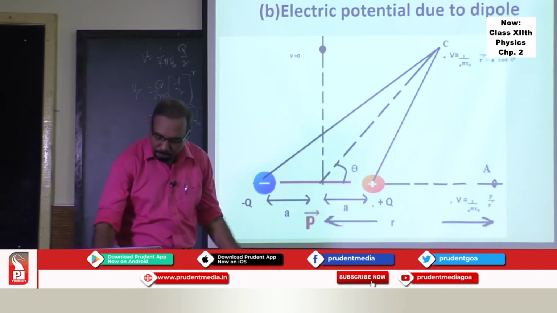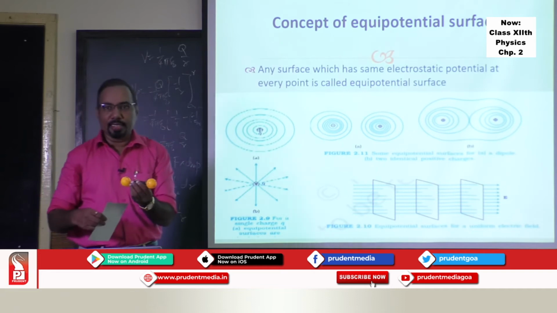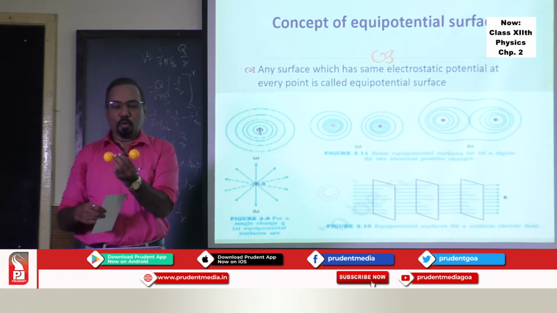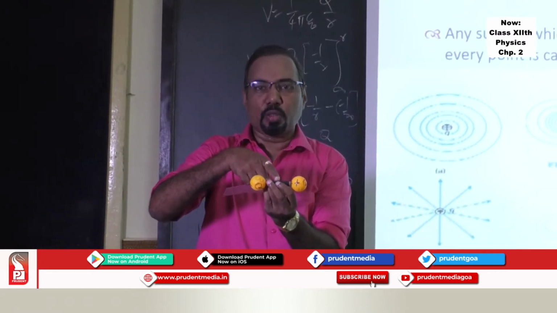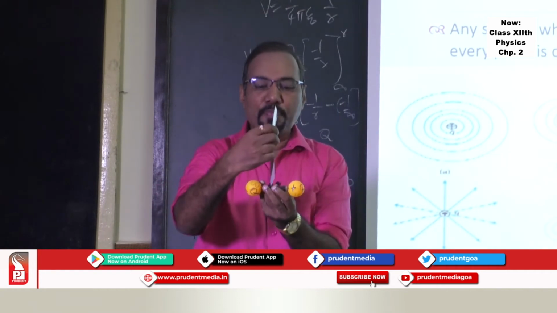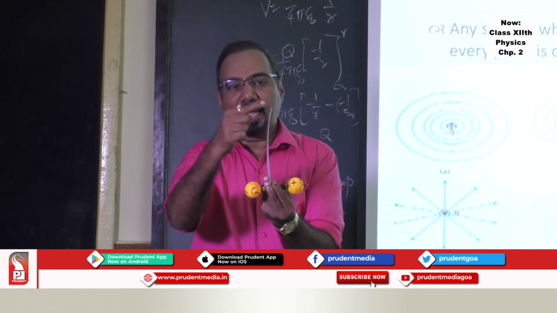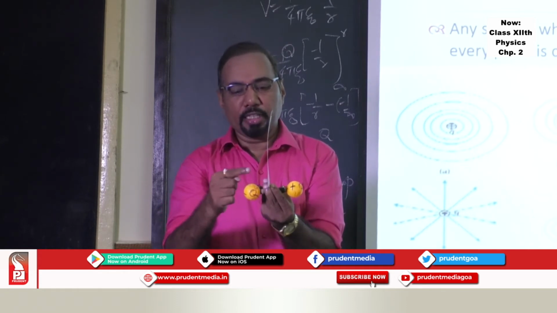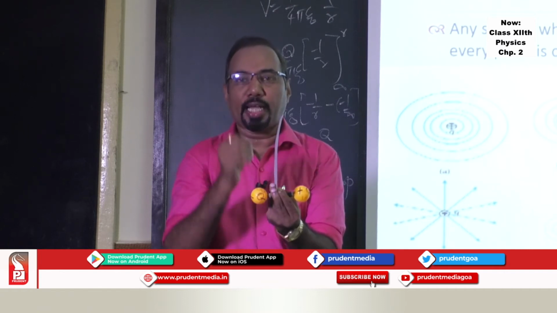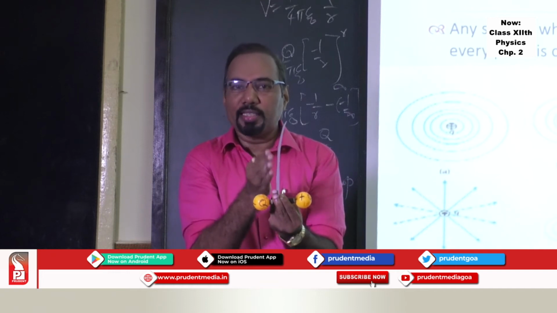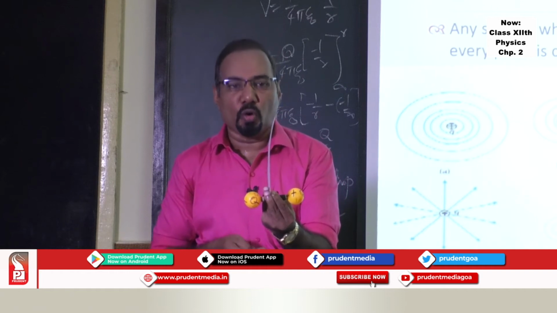So if I have a dipole like this, then the electric potential at the center between the two charges will be 0. At any point on this plane, the electric potential will be 0. At any point if I take, the electric potential will be 0. This plane will be nothing but the plane having 0 potential at any point, and it is called an equipotential surface. It is an equipotential surface of 0 volt.